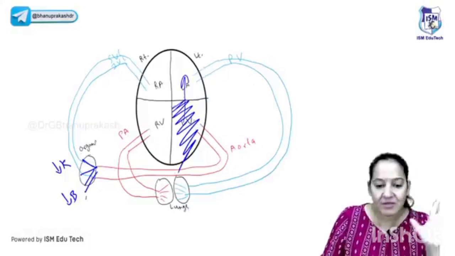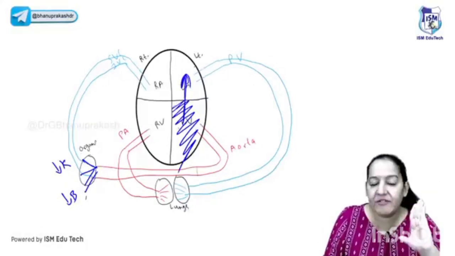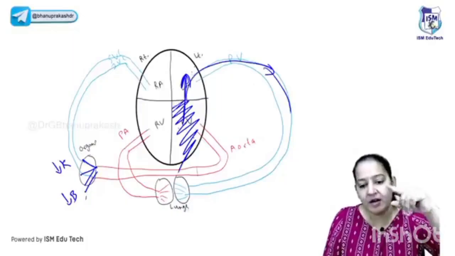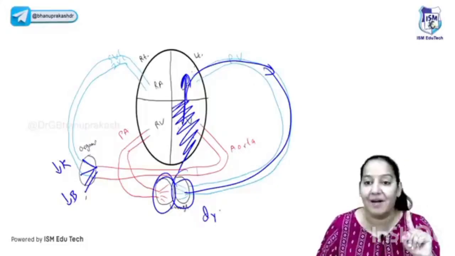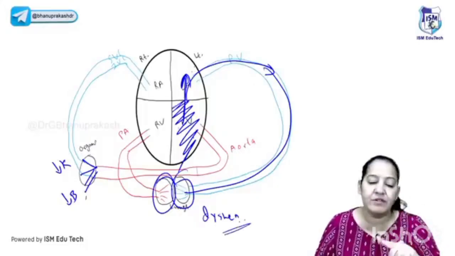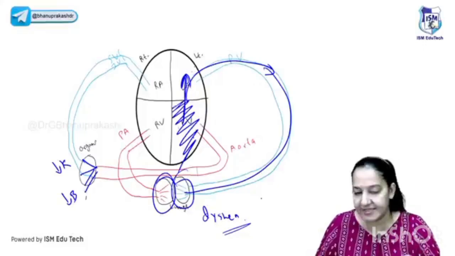Here backward flow of the blood is there. Blood is not moving forward. The left ventricle is not pumping, so blood is going backward, from the left ventricle to the left atrium, from the left atrium to the pulmonary vein, and from the pulmonary vein to the lungs. It is accumulating in the lungs, leading to pulmonary edema and dyspnea. So dyspnea is an additional symptom here, which was not there in hypovolemic shock, but dyspnea is there in cardiogenic shock.